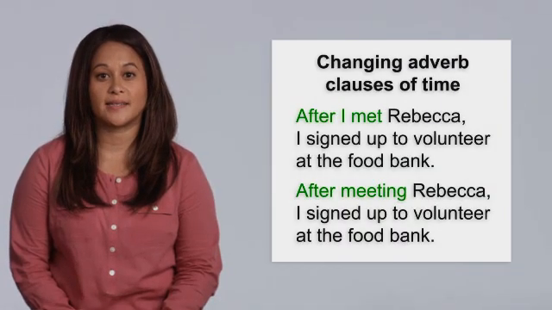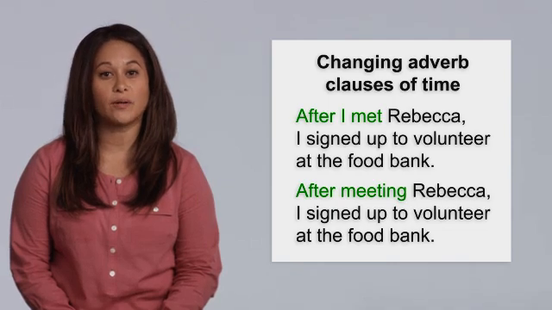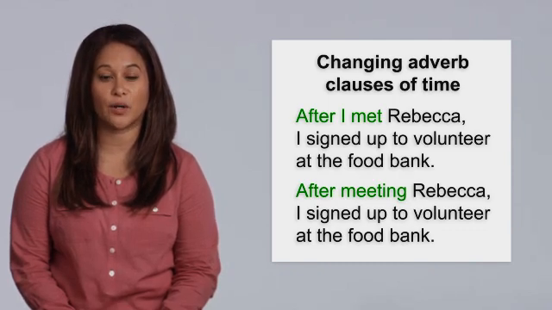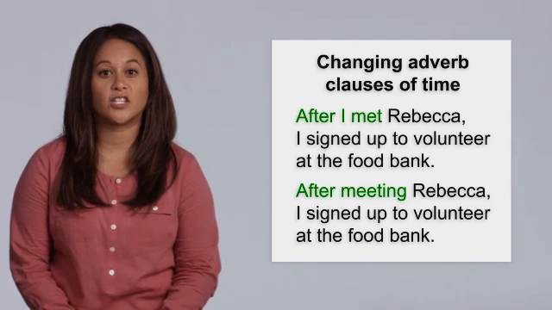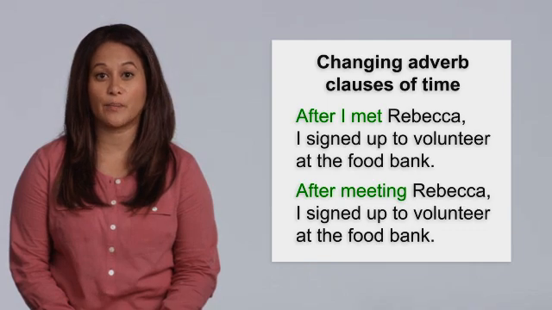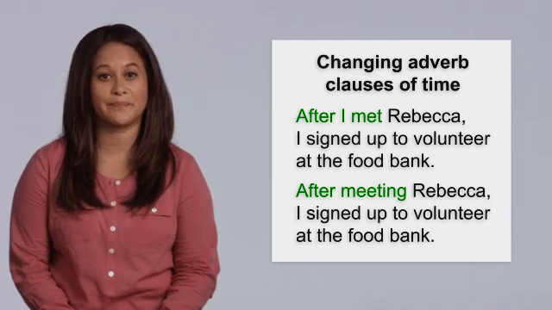Adverb clauses that begin with after, before, since, and while can be changed to adverb phrases when the clause does not have a be verb. To change the clause to a phrase, we omit the subject pronoun and change the verb to the ing form. Everything else in the sentence, including the punctuation, stays the same.